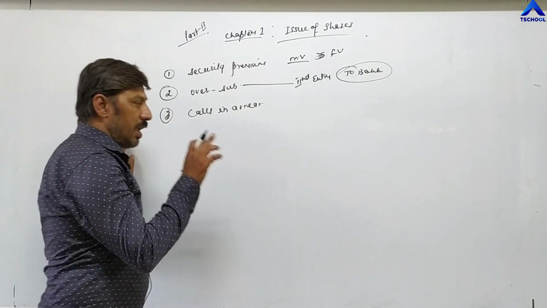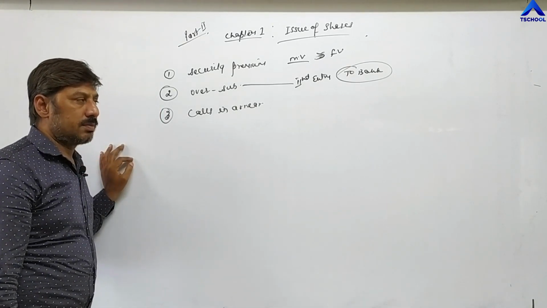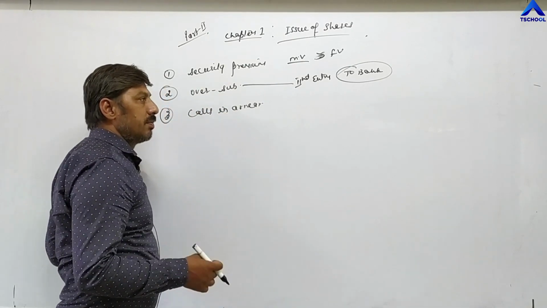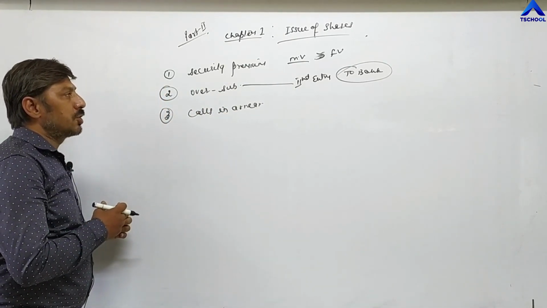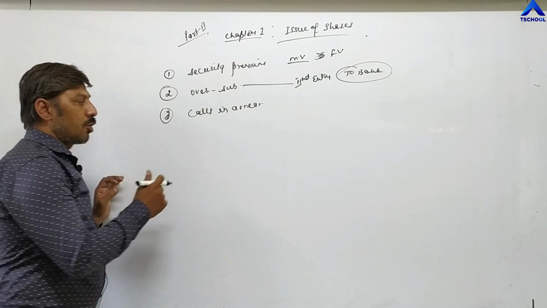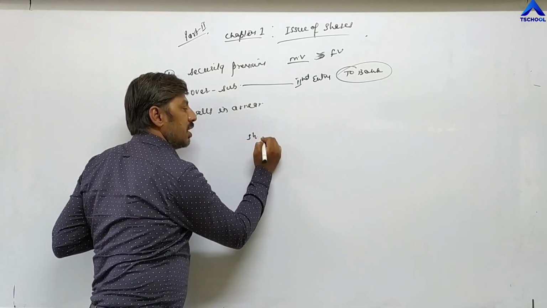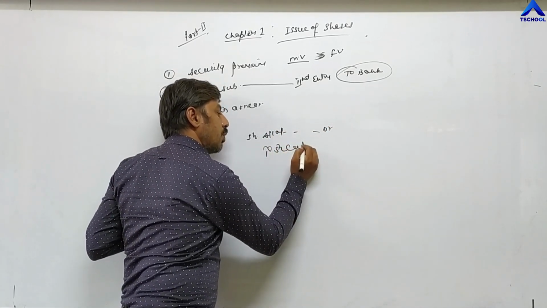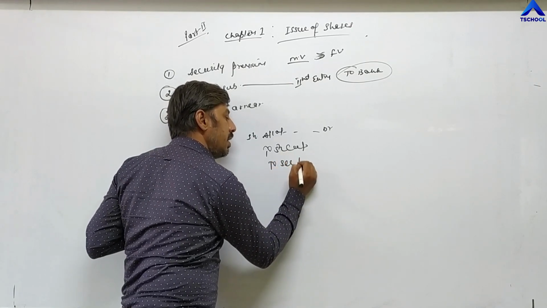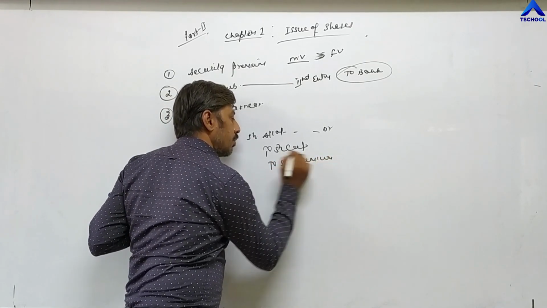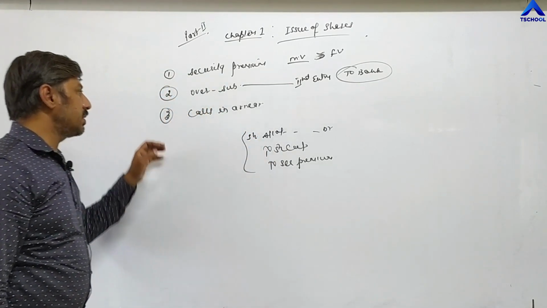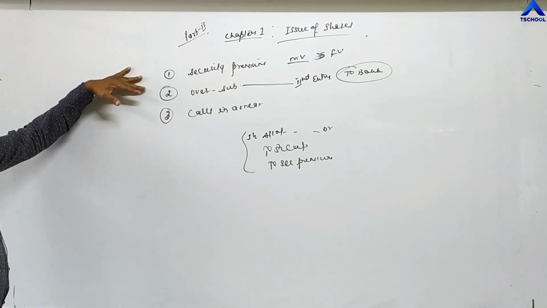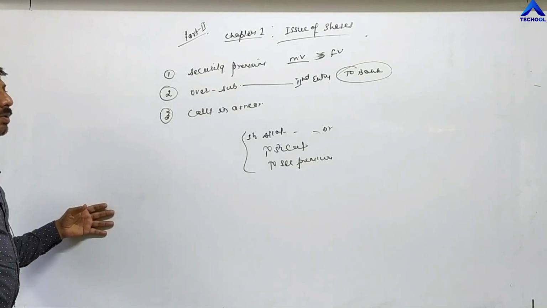But for every installment, we are passing two entries. So in which entry do we have to show security premium? Where we are writing capital. For example, if security premium is to be shown at the time of allotment, then for the allotment first entry we are passing share allotment account debit to share capital. So along with this capital we have to write security premium, wherever premium is given, whether at application, allotment, or first or final call.